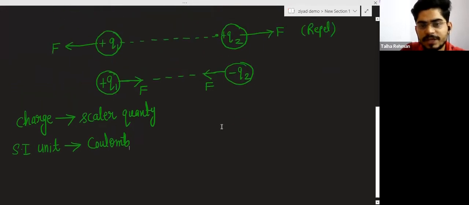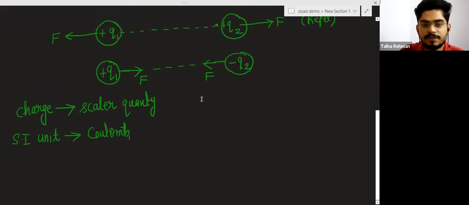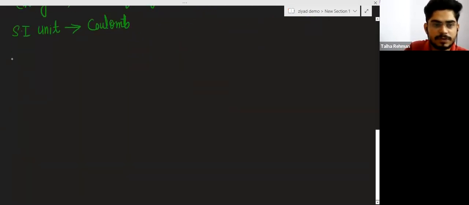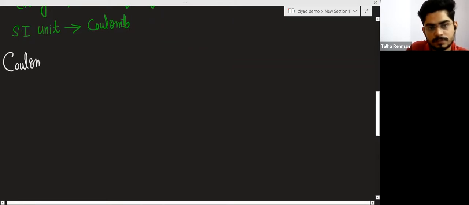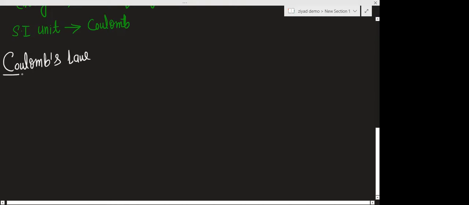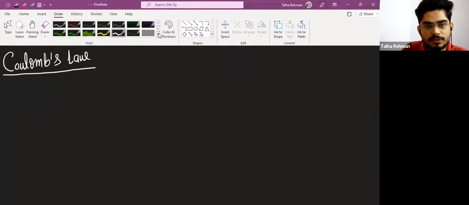So why are we studying Coulomb's law? Because we want to find the force of attraction or repulsion between the charges. Coulomb told how we will calculate those forces. So the next heading is Coulomb's law. This is the name of the scientist who has given the law, so that is why it is Coulomb's law.